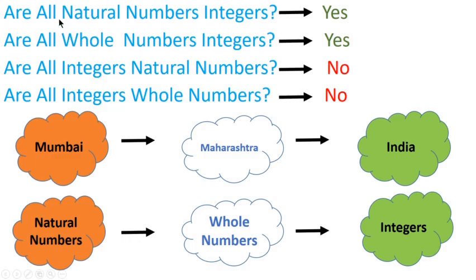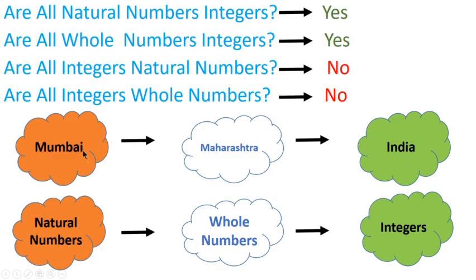Some questions: are all natural numbers integers? Are all whole numbers integers? Are all integers natural numbers? Are all integers whole numbers? But first, before attempting these questions, let us take an example. Mumbai is a city of Maharashtra state of India.